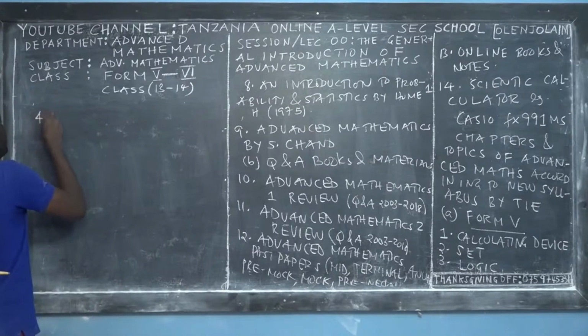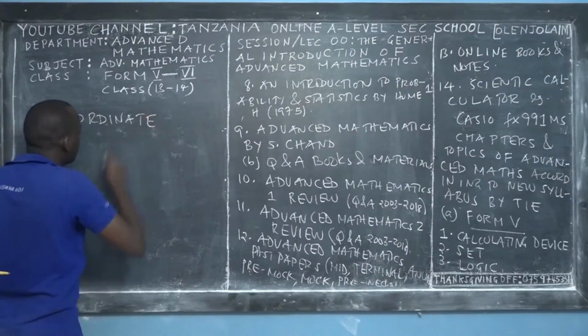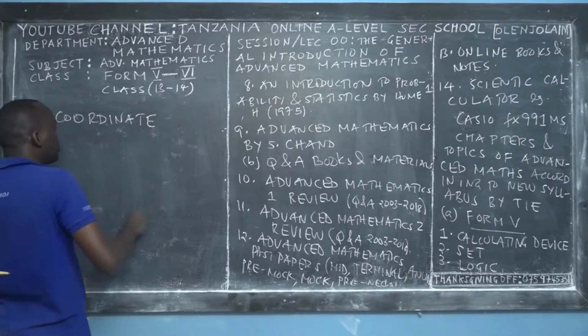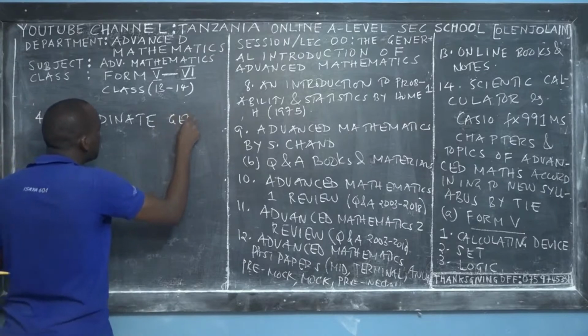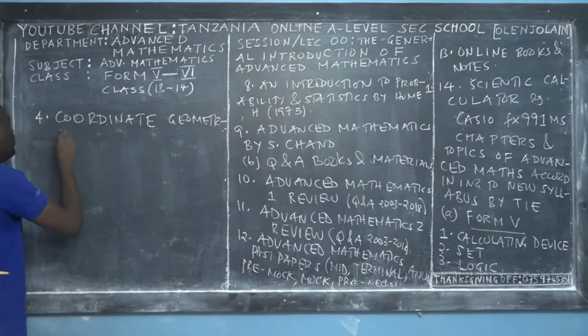The fourth topic, this is not a new topic. You had an introduction to it during your O-level education, coordinate geometry. So coordinate geometry 1. And then the fifth topic, we call it algebra.